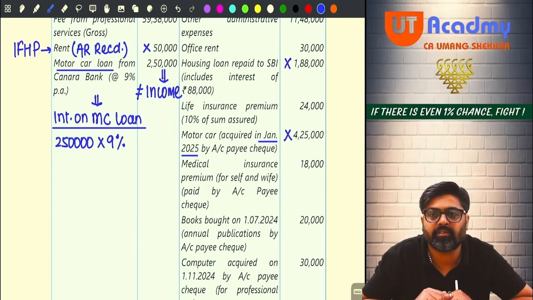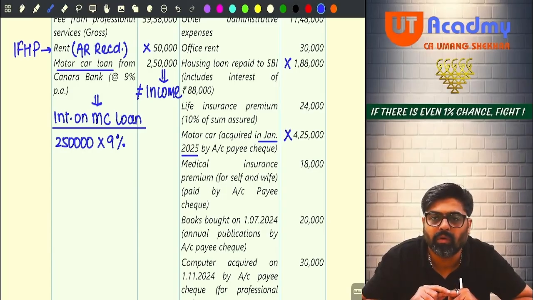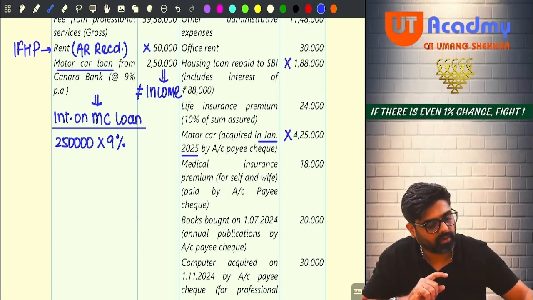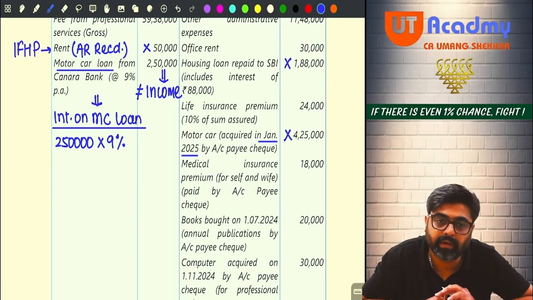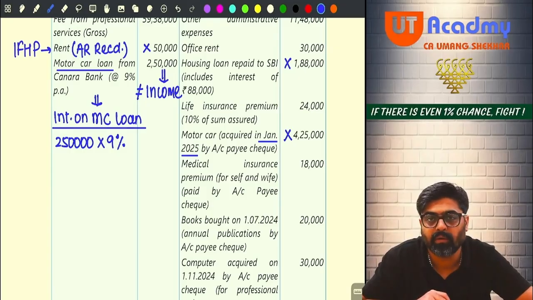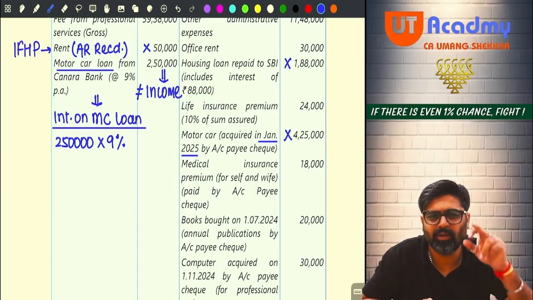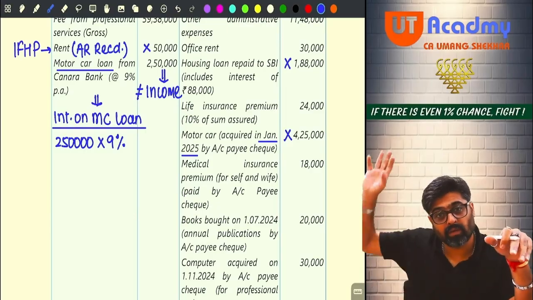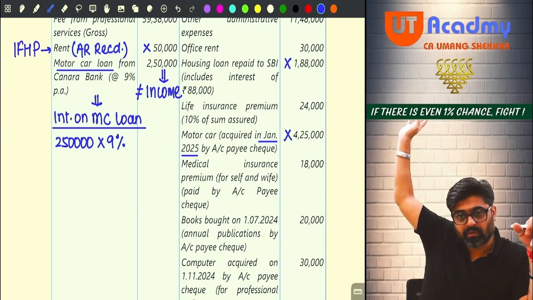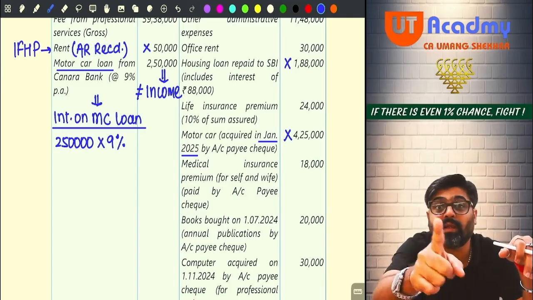That 9% is per annum, no? Okay, so 2,50,000 into 9%, you are going to get 22,500. Yes or no? But the 22,500 will be for the full year. When did you purchase your motor car? January 25. To purchase that motor car in January 25, will you take a loan in April 24? Or definitely you would have taken the loan in January only, no?